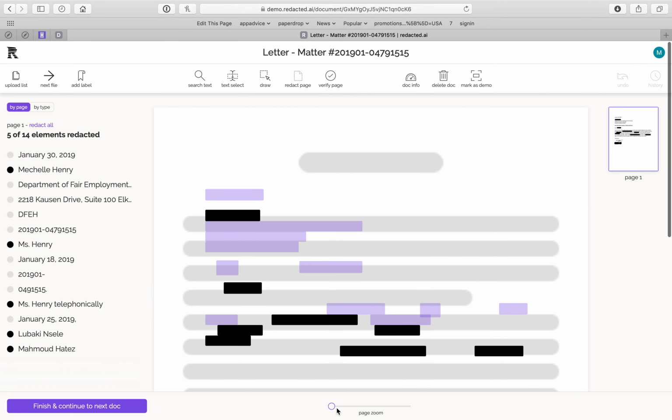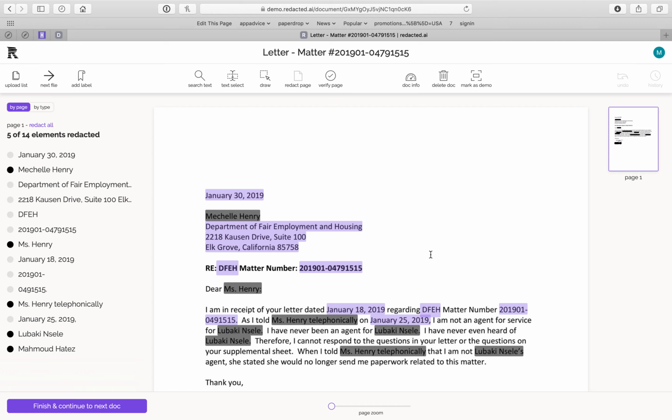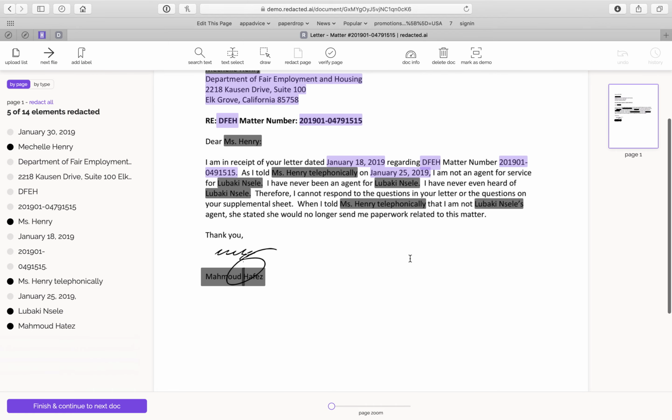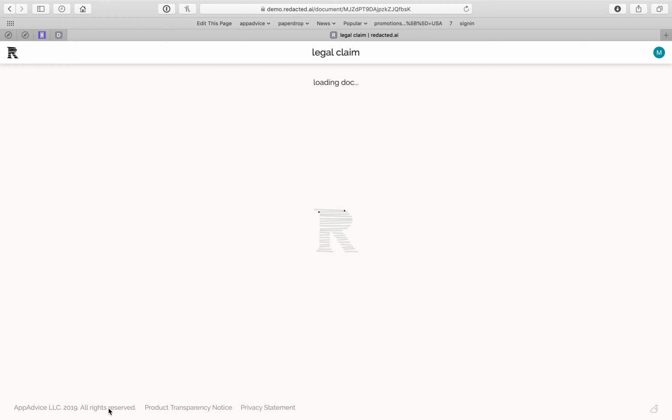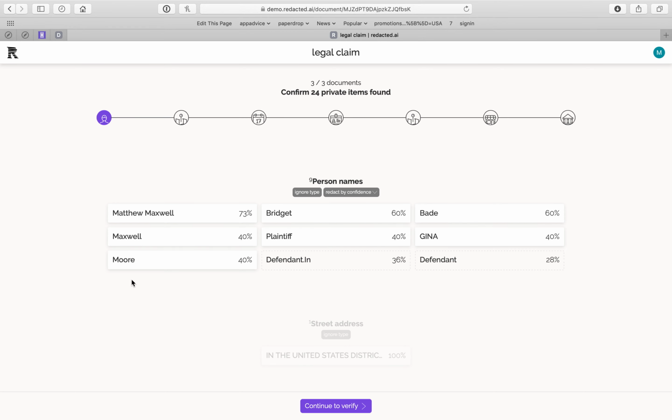And again, I can continue to verify. And then now I'm looking at this document. Everything looks great. Oh, that signature. We do detect signatures, but for some reason that one was missed. So again, I can quickly draw a redaction over the signature here, accept, and then that looks perfect. And I'll go to the next document, and you'll see here now I'm on the third document.